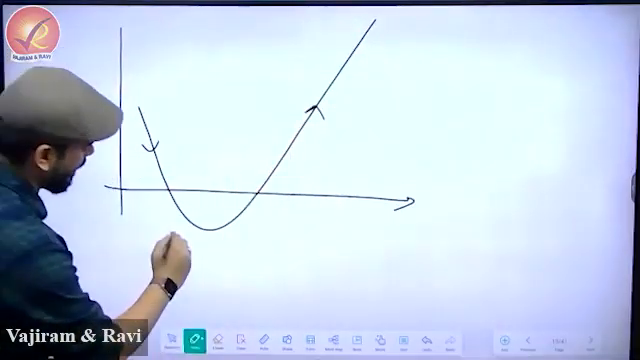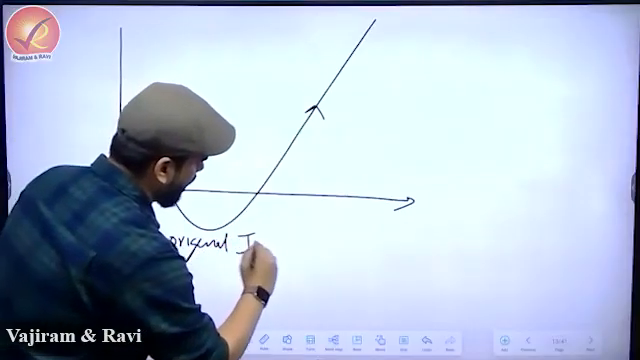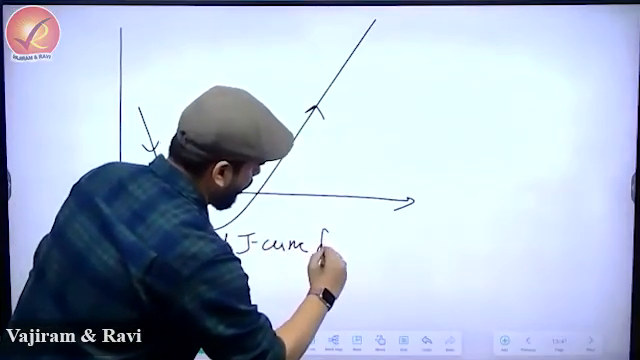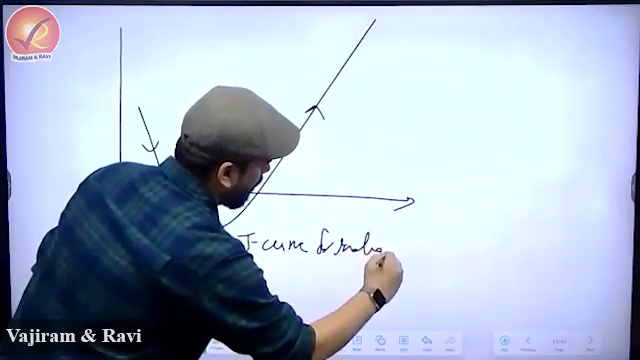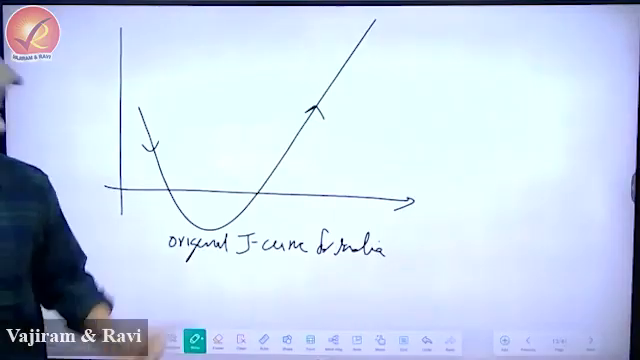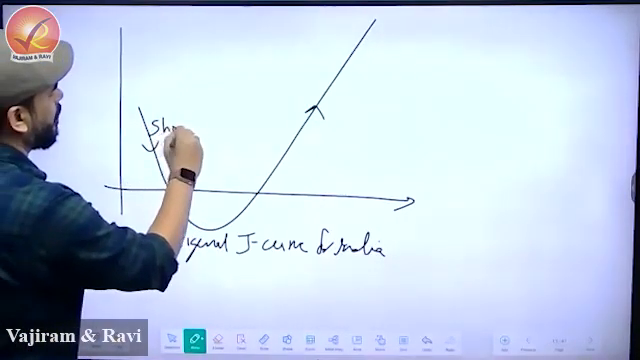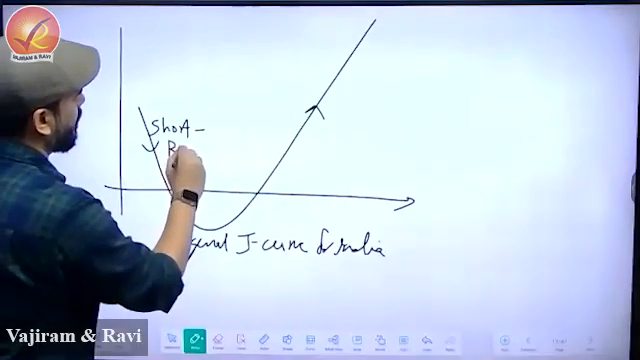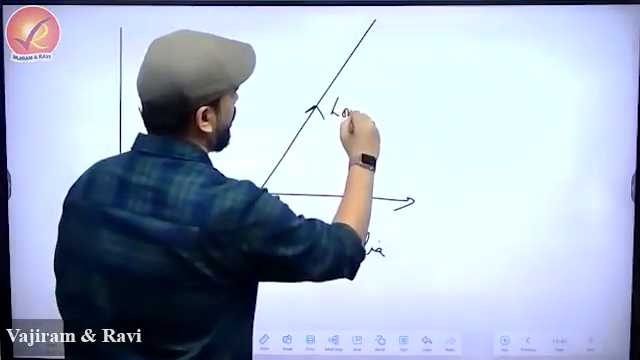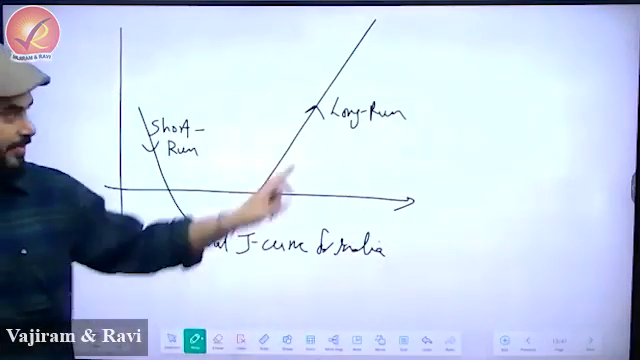And then you should write the original J-curve for India. This is the original J-curve for India, which is not good. It's negative, see. And then here you should write short run, and here you should write long run. So in the long run, yes, we might benefit.